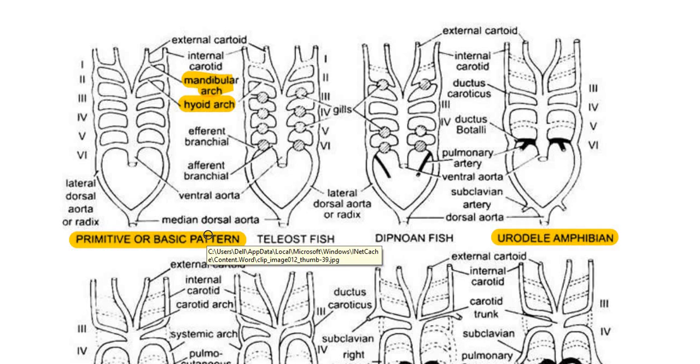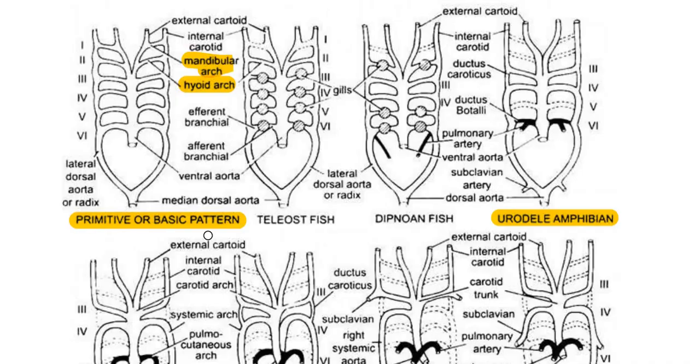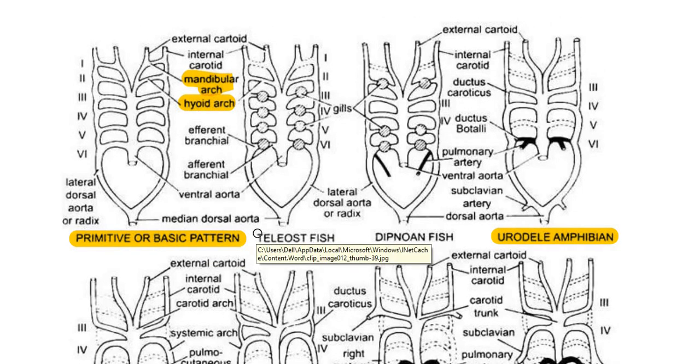So far we have read, in other comparative anatomy topics like the digestive system and heart, examples like shark, frog, then lizard, pigeon and rabbit. Here also we can focus on the same examples, but let us see in different classes with different examples how these aortic arches are seen. You can focus only on those examples.